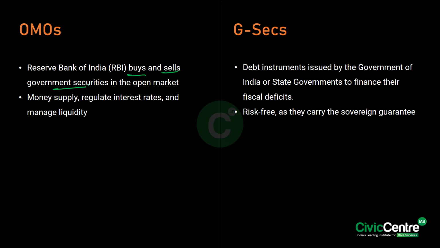Now, what are the government securities or G-Secs? See, these G-Secs in simple words are nothing but debt instruments. These are debt instruments issued by the government of India or the state governments to finance their fiscal deficits. So, they are considered risk-free. Why are they considered risk-free? Because they carry the sovereign guarantee. The government is guaranteeing them, making them a secure investment option.